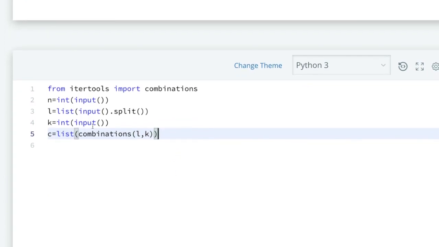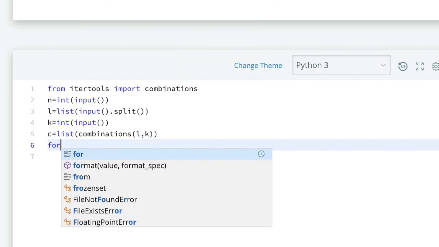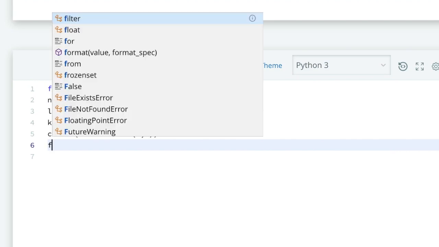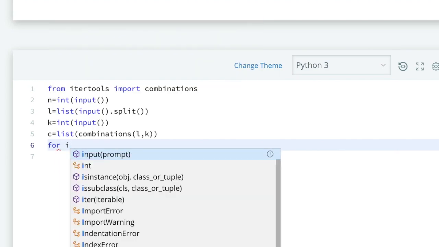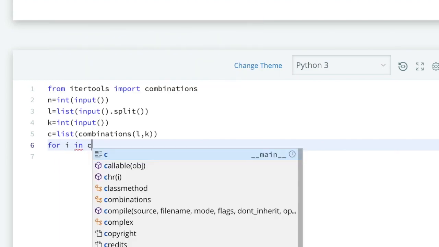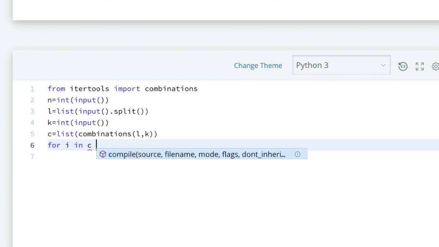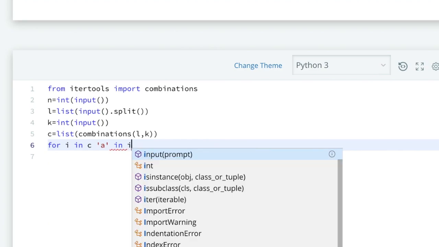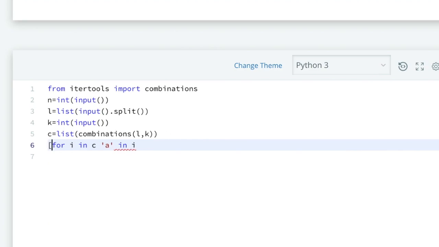Now I will iterate through the combinations: for i in C, I will check whether the character A is present or not, A in i. If it is present, we will keep that value in a list.